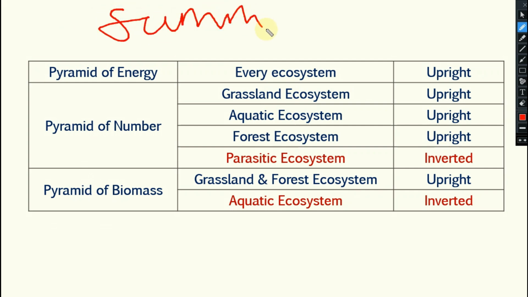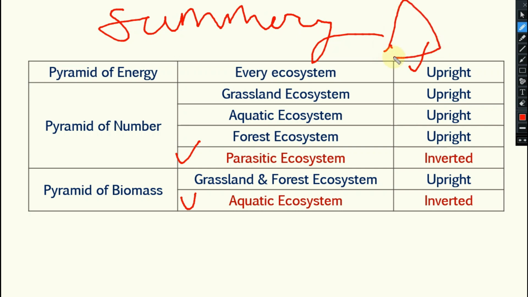So this is one summary for you. Summary for remember. Only remember these two, so that all other will be upright only. Pyramid of energy, always upright, always decreasing. Yes or no? Pyramid of number, grassland ecosystem, aquatic ecosystem, forest ecosystem, it is always upright only. But in case of parasitic, what happened? This is your inverted. Similarly, pyramid of biomass, it is inverted in case of aquatic ecosystem. All other cases, that is your upright only.